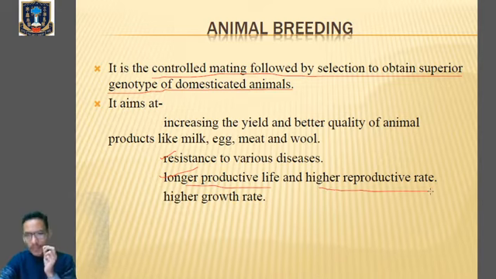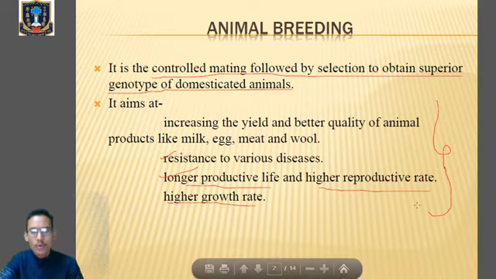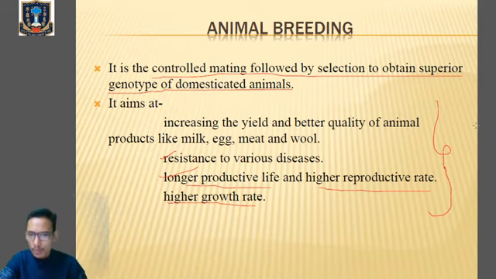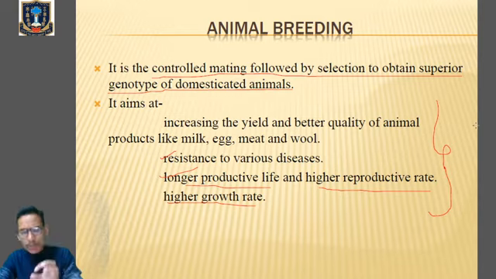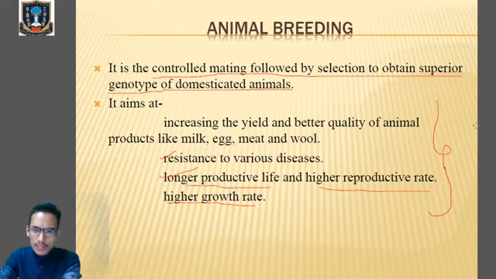This is another aim of animal breeding. The last aim is to produce progeny with higher growth rate. So these are the aims of animal breeding, where we go with the controlled mating of the superior male and the superior female, followed by the selection of the superior progeny with superior genotype. Clear?